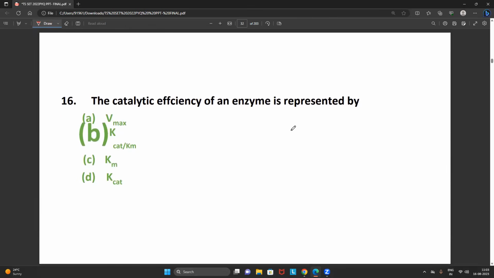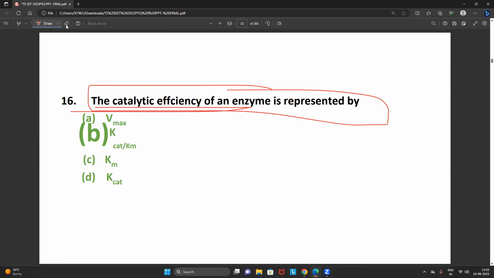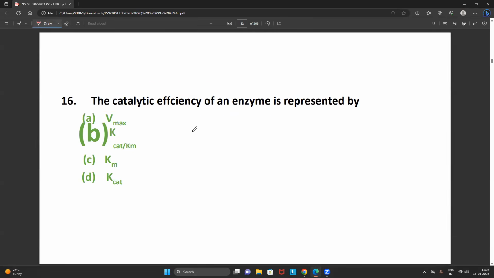Very simple. Now, another important question, friends. The catalytic efficiency of an enzyme is represented by. First of all, you have to ask me, sir, what exactly is the word catalytic efficiency? Efficiency means the ability or capability of an enzyme.